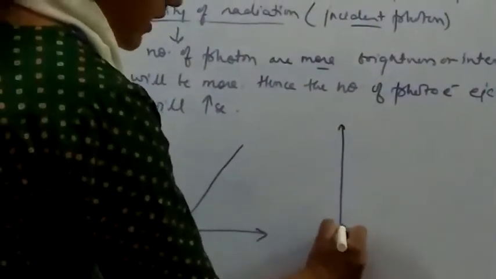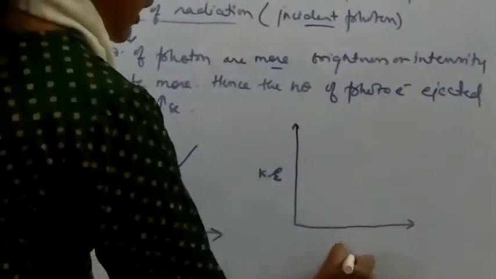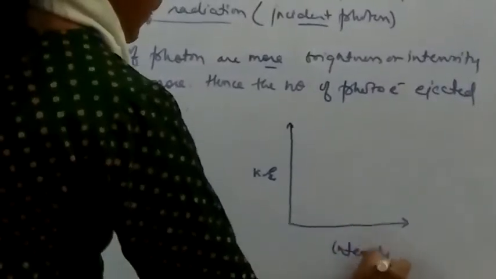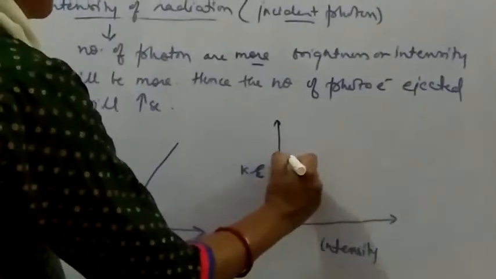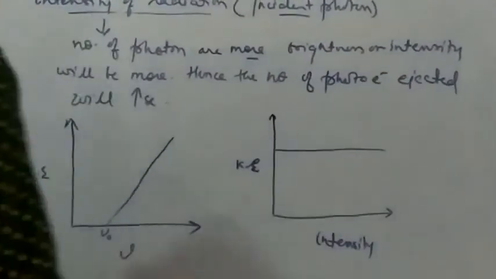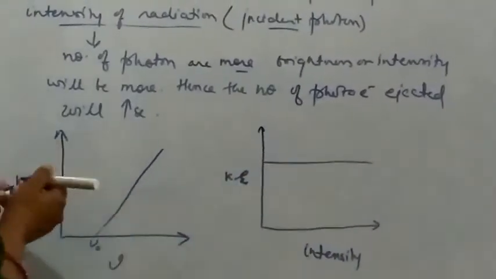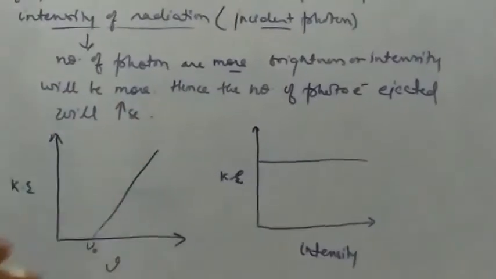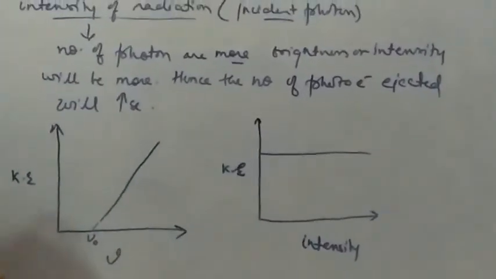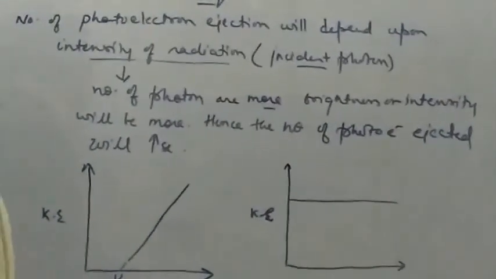Similarly, when we draw the graph of the kinetic energy, just to show that it does not depend upon the intensity of the radiation, in the plot of kinetic energy with the intensity we get a line parallel to the intensity axis. So this ends our discussion of the explanation of black body radiation and the photoelectric effect with the help of Planck's quantum theory.